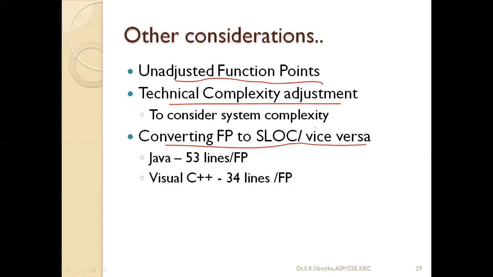Because if it is developed in C language, there is a different norm. If it is developed in Java, a different norm. For example, for Java, 53 lines is equivalent to one function point. But in the case of Visual C++, 34 lines is equivalent to one function point. So it differs from language to language. That norm can be used, and we can apply it with unadjusted function points or any other function point methods.